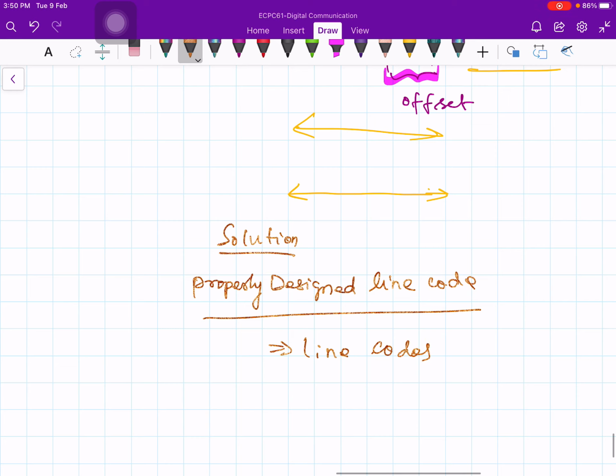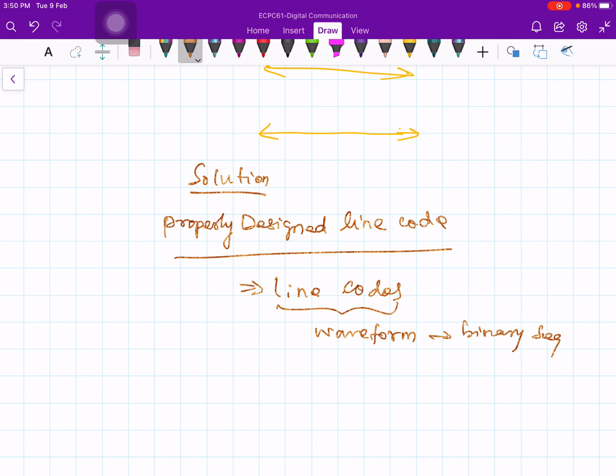That is, use waveforms. Line code means waveforms. That's what I'm trying to say here. Design a nice waveform to represent your binary sequence. Whether the binary sequence contains long zeros or long ones, these problems have to be minimized or totally eliminated. Design proper line codes such that these four problems I mentioned are minimized if not totally eliminated.